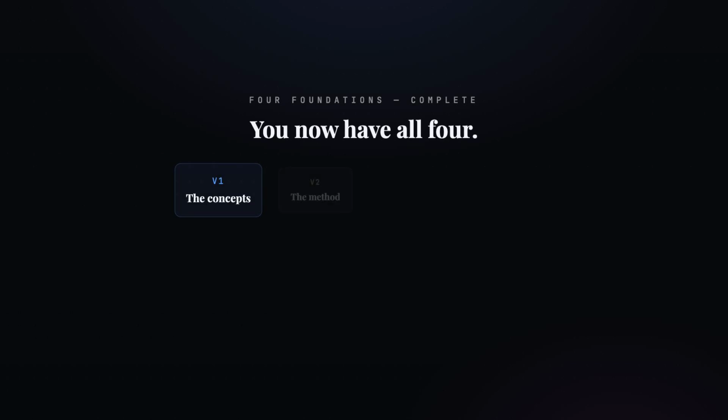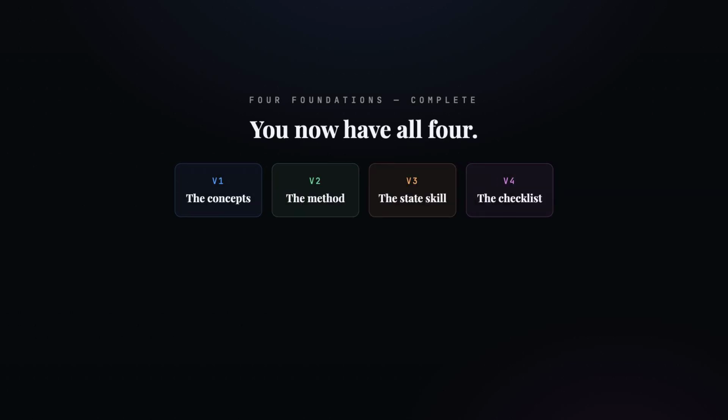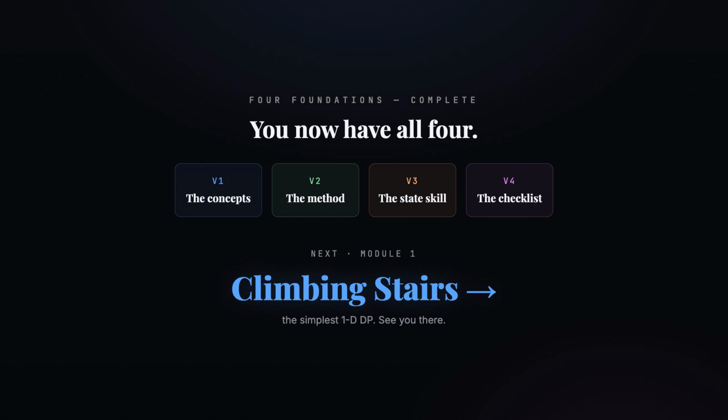We now have all four foundations: the concepts, the method, the state skill, and this recognition checklist. Starting the next module, we apply all four to real problems, beginning with the simplest one-dimensional DP, climbing stairs. See you there.